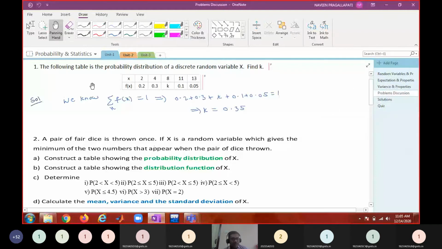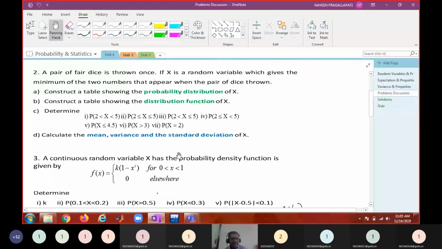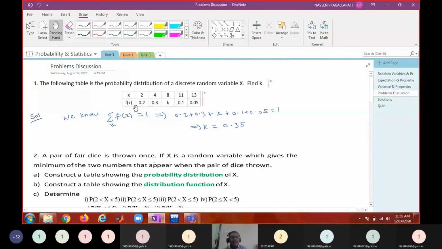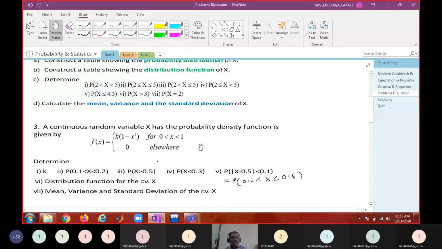So we discussed some problems like this. I said a table is said to be a distribution table only when the sum of all the functional values is equal to 1. That is a basic property. If the sum of all the tabular values is not equal to 1, that cannot be called a probability distribution or distribution table. So here it is given that it is a distribution table and asked to find out k. So we used that property, sum of all the function values must be equal to 1. So that I picked a k value.